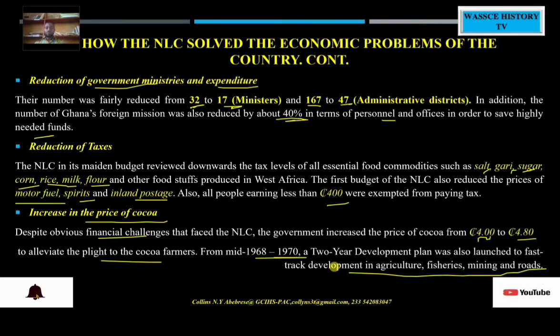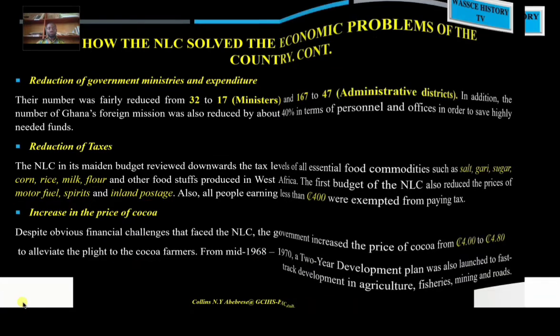So again, I find this interesting. The country is without money, but we find the government trying to do social interventions that would reduce the burden on the people, which I admire so much, because this meant that the government really is a thinking government that thinks about the people. Good. Let's look at more of it.